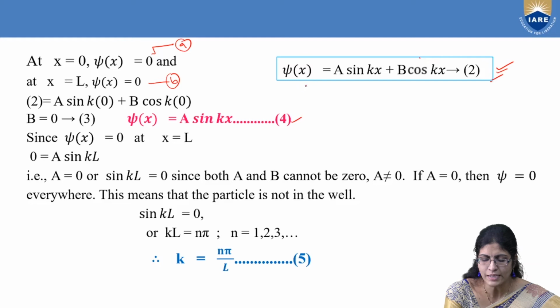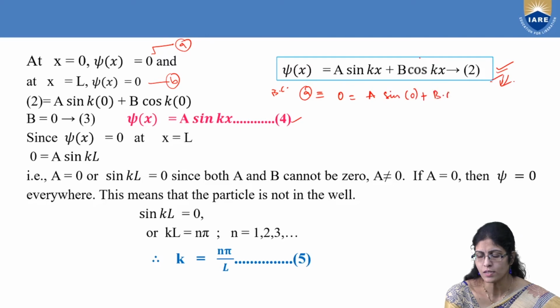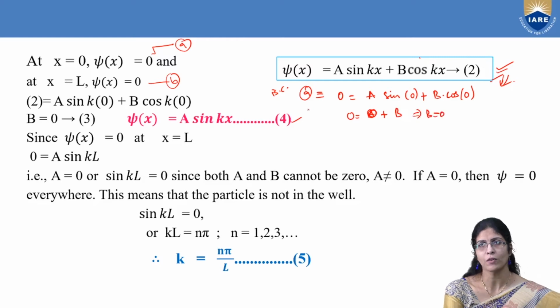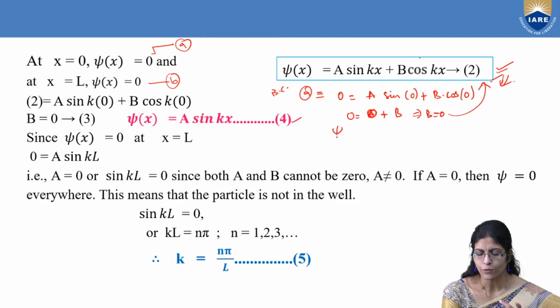So first, substituting the boundary condition A onto this equation number 2, what will I get? Psi of x equal to 0 equals A into sin k0, which is 0, plus B into cos k0, which is 0. So 0 equals A into sin 0, which is 0, plus B into cos 0, which is B. So B equal to 0. This is the result you got when I applied the first boundary condition A. What did I say? Substitute this result in equation number 2. So what will I get now? Psi of x is equal to A into sin kx.